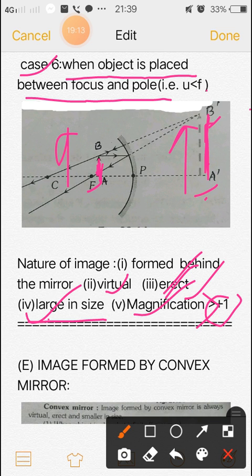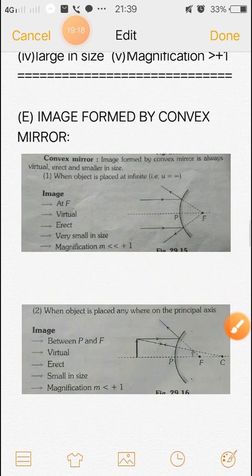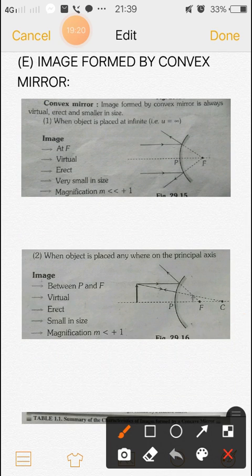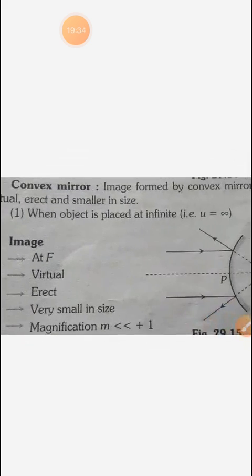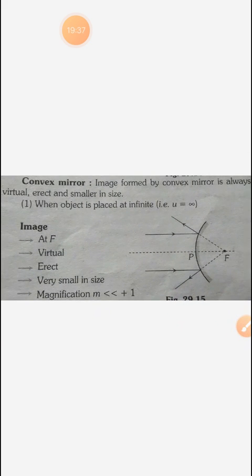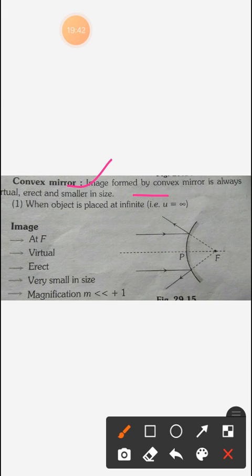Now the image formed by a convex mirror. This is the convex mirror. You can see the convex mirror. The image formed by a convex mirror is always virtual, erect and smaller in size. First, when the object is placed at infinity.